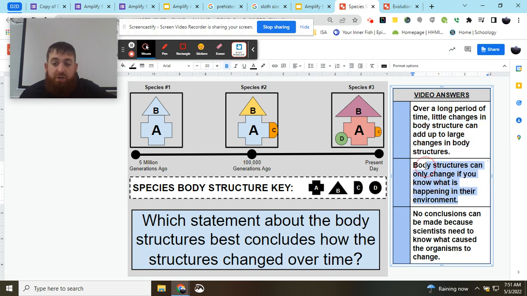Body structures can only change if you know what is happening in their environment. While we know that body structures change because of that environment, and we can kind of work backwards from there, and we know we can draw conclusions about what causes them to change, those are called predictions and inferences based on our evidence. So that's the best option.